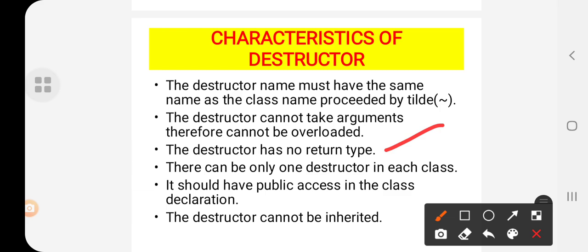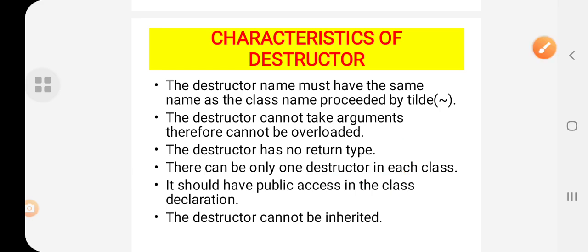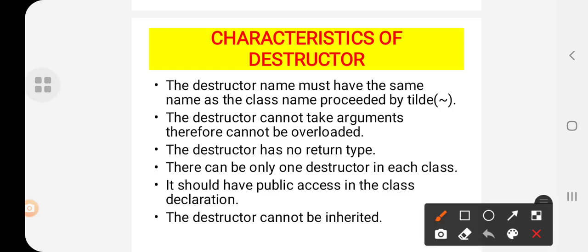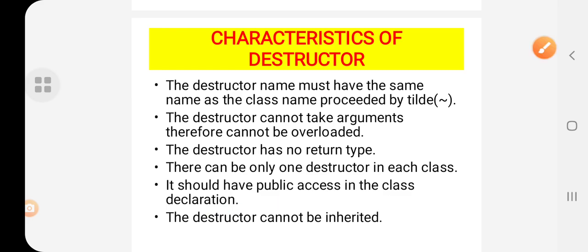There can be only one destructor in each class, not more than one. Okay, students, so this is the thing. Next, it should have public access in the class declaration.